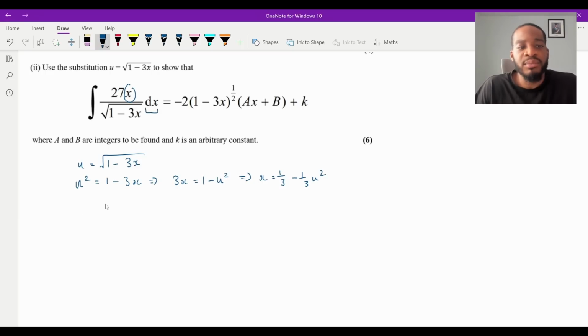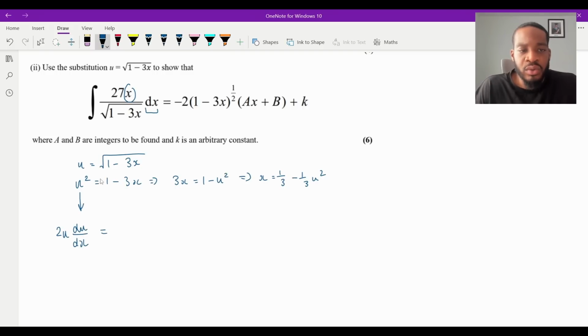And that always comes by differentiating your substitution. Now remember, we squared it, didn't we? So if I want to figure out what dx is, I will need to differentiate the left-hand side with respect to x and the right-hand side, right? Now u isn't explicitly in terms of x. It's u squared. So we've got to use implicit differentiation here. So when I differentiate u squared with respect to x, I'll differentiate with respect to u first, so 2u, and then I'll multiply by du over dx by the chain rule, isn't it?